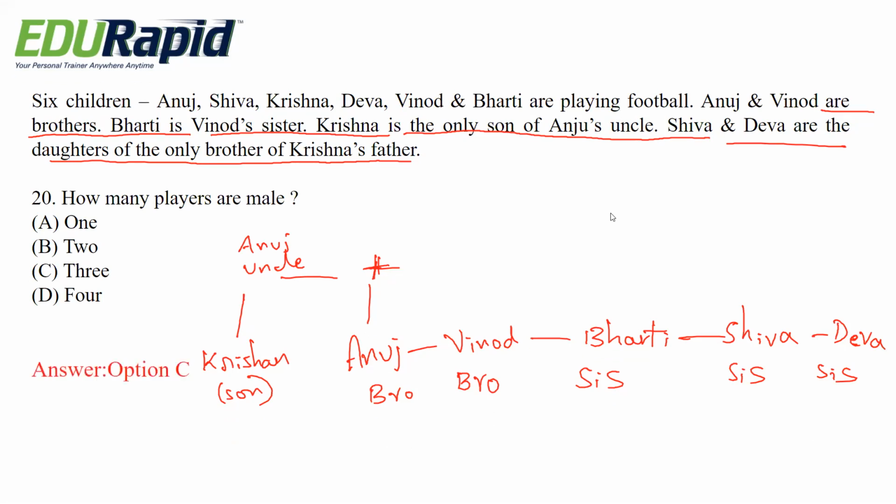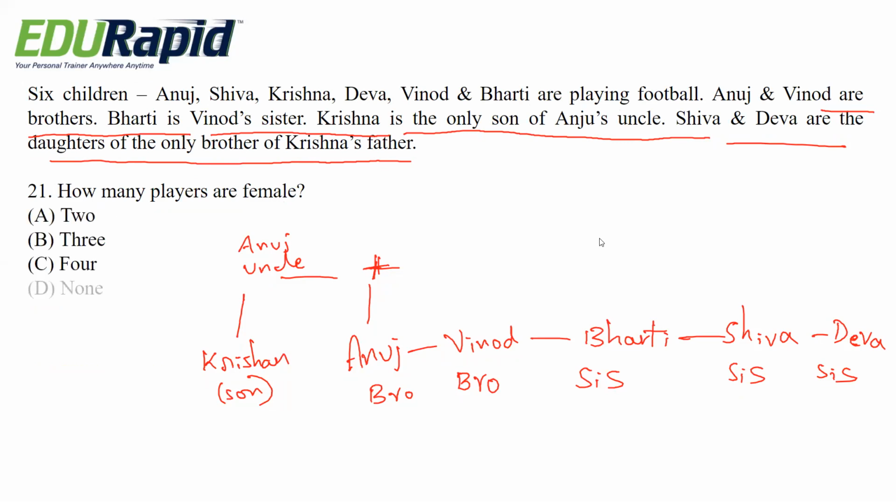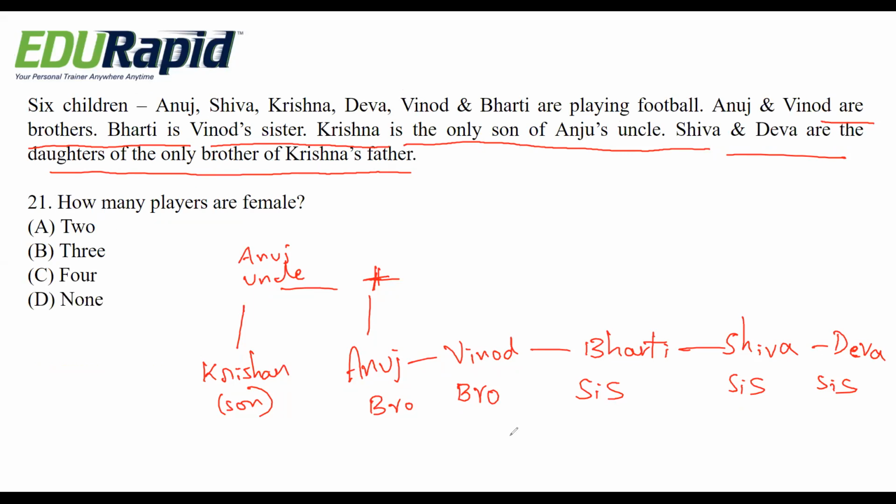Same conditions. How many players are female? Options are 2, 3, 4, none. Here the female members are Bharati, Shiva and Deva. So these are the 3 female players. So option B is the right answer.